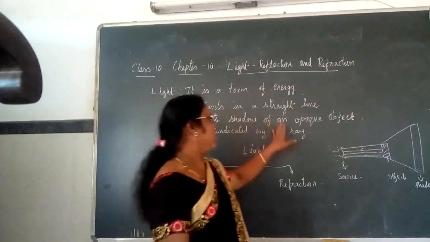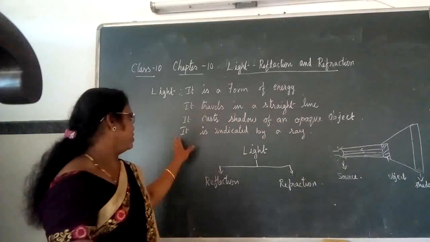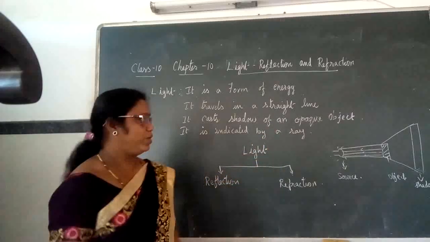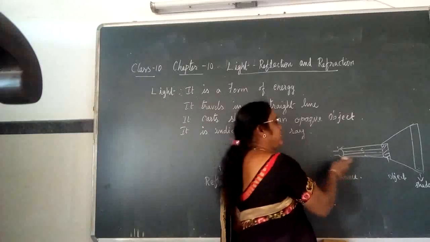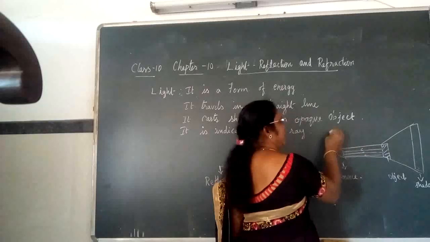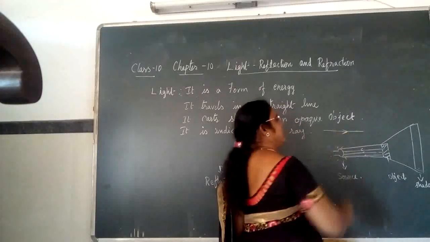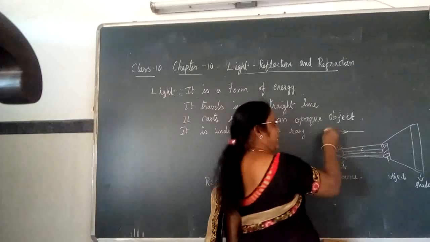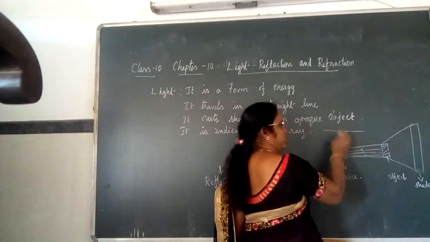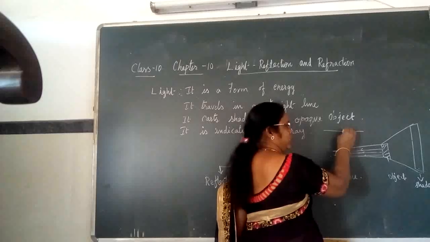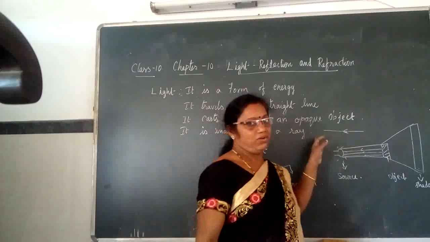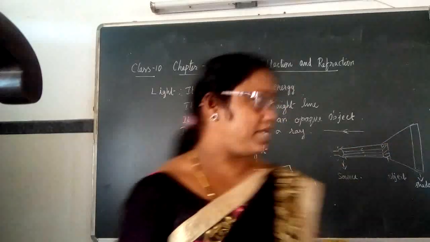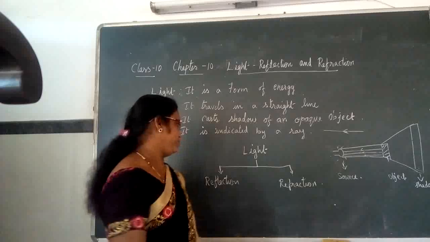Hence, light causes the shadow of an opaque object, and it is indicated by a ray. What is a ray? You have seen straight lines here. This is the indication of the light ray. The light ray travels in this direction. Similarly, if the direction is shown like this, it travels in the opposite direction. So the light rays are indicated by rays.